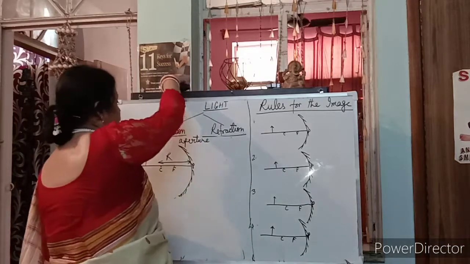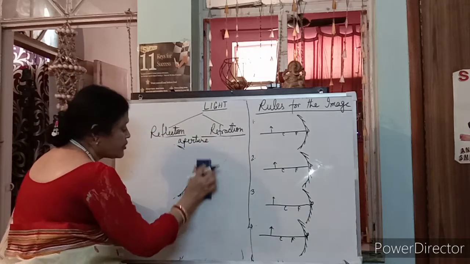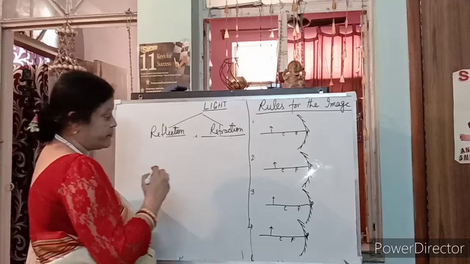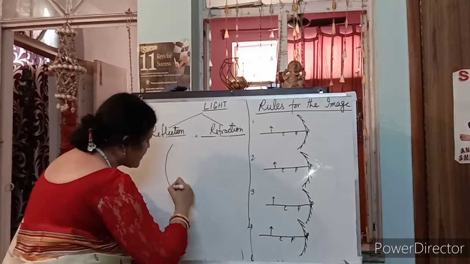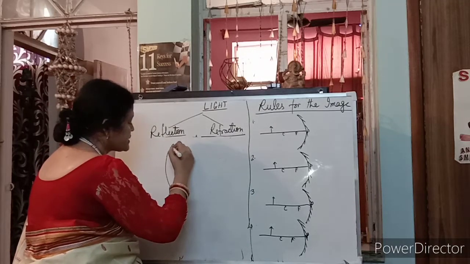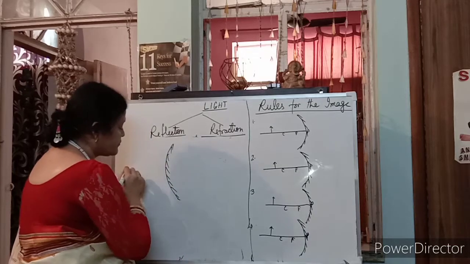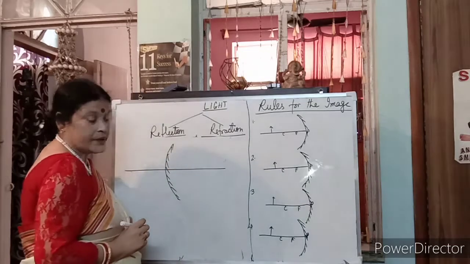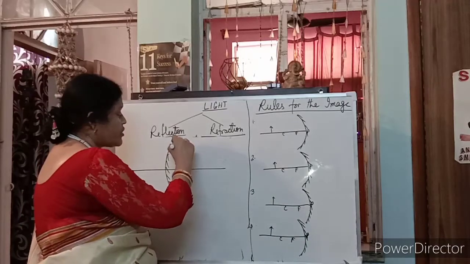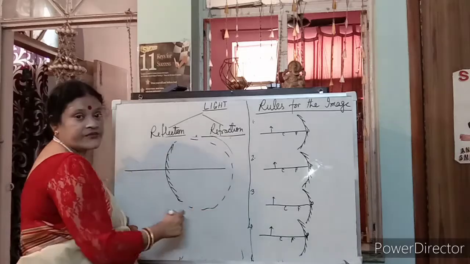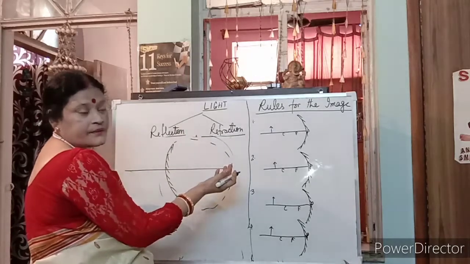I have talked about the concave mirror. If I am talking about the convex mirror, see, this is the convex mirror, where the bulging part is polished. And this is the principal axis. Why have I extended it? Because now the sphere is on the right-hand side. Clear?